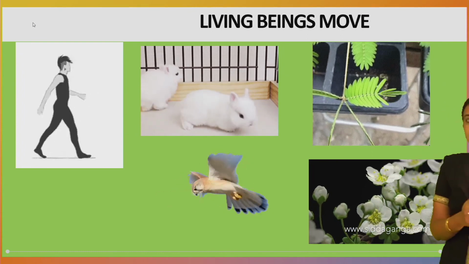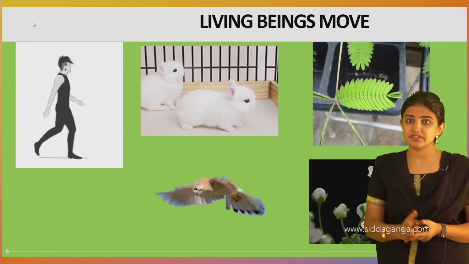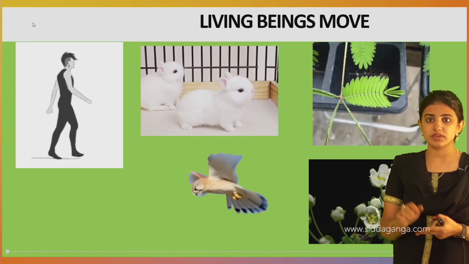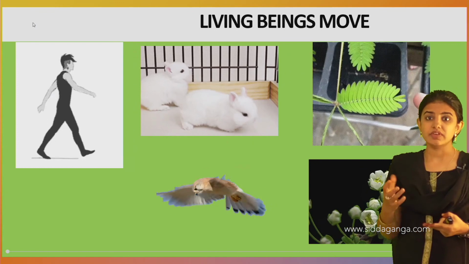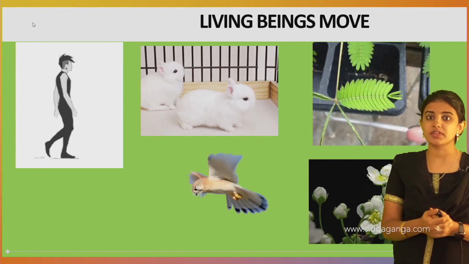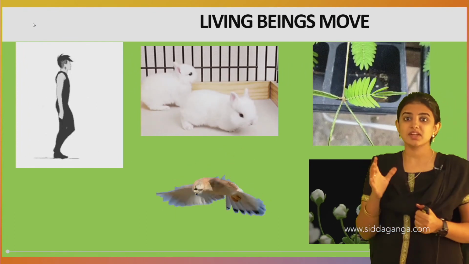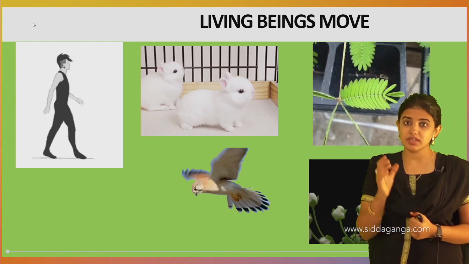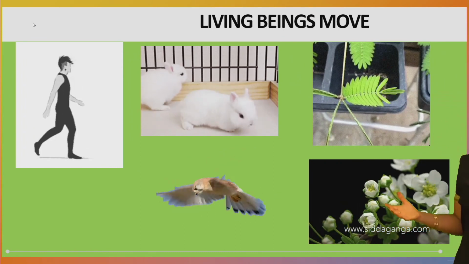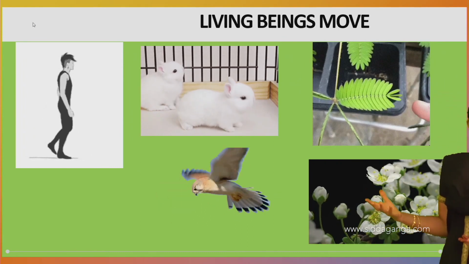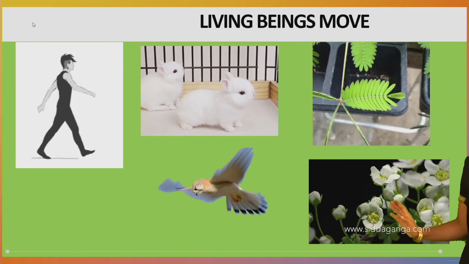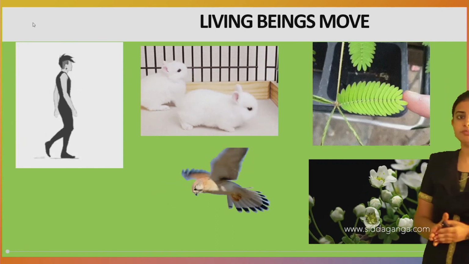Non-living things also move with the help of external force or external energy. If we put on the switch, we can see non-living things like a fan rotate its blades. It indicates that by external force or external energy, even non-living things move. But it is the nature of living things that all living beings move from one place to another.